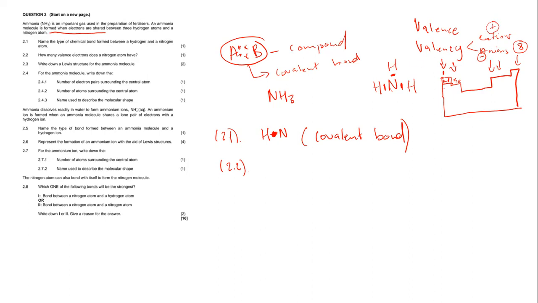Valency for cations is the number of electrons that needs to be donated by an atom to be stable. But when you talk about the valency for an anion, we are talking about the number of electrons that an ion needs to accept in order for it to be stable.